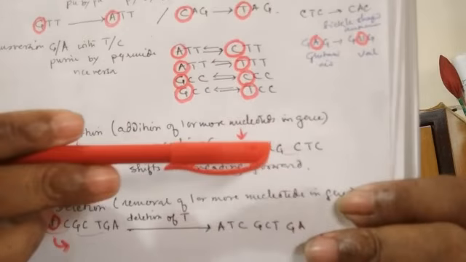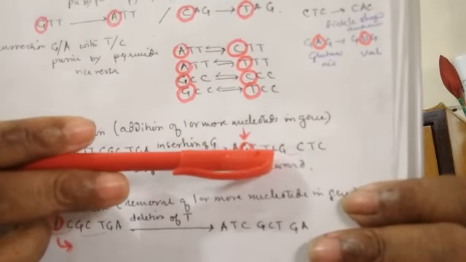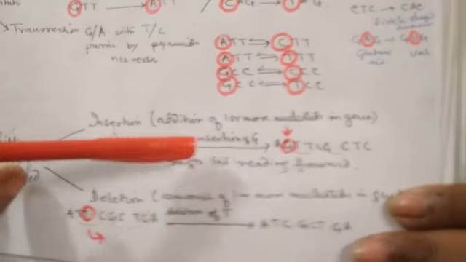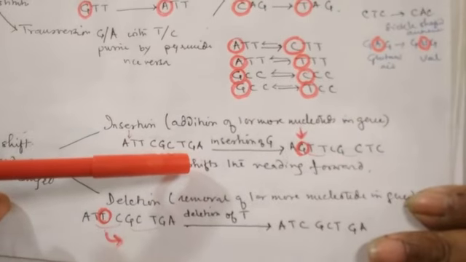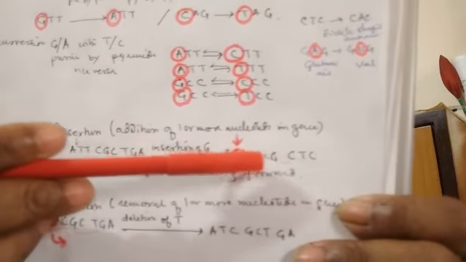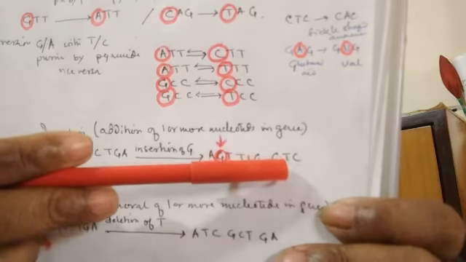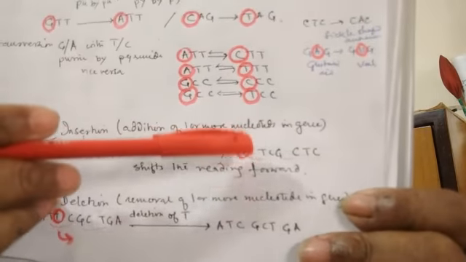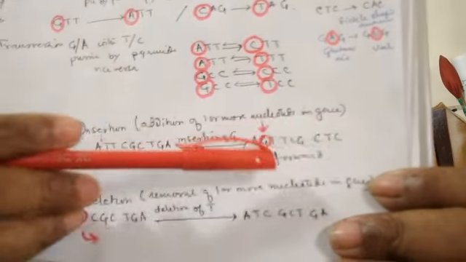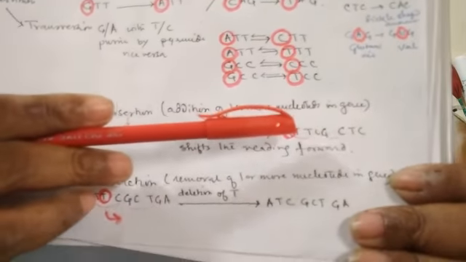CGC. But since T has been added, it will be TCG, and the C which was there at the end will be shifted to the next. And the next, formerly it was reading TGA, now the C will be added to it and it will be CTG. So likewise, when we add a nucleotide in between in a frame shift, the whole reading is shifted forward. Clear? The whole reading is shifted forward.